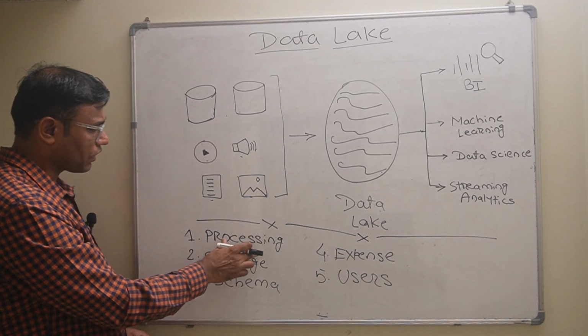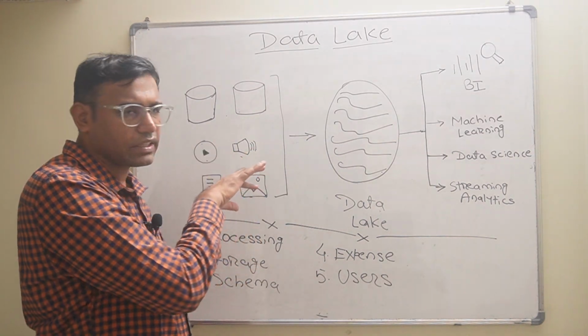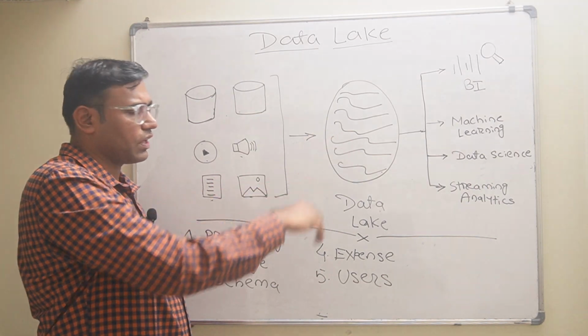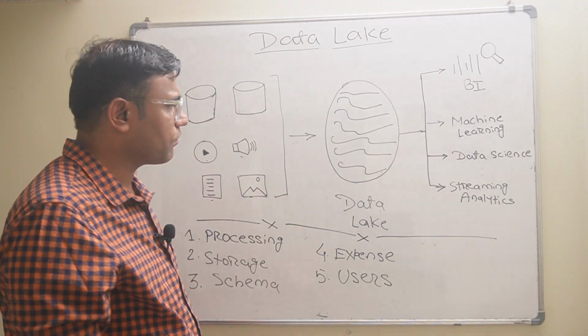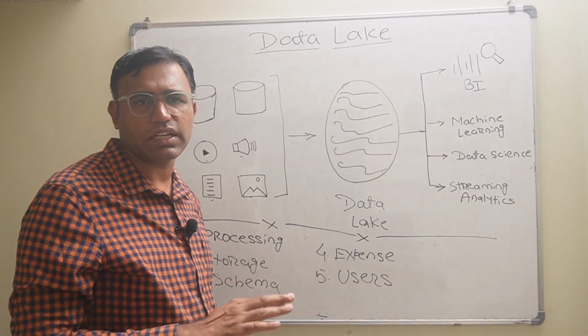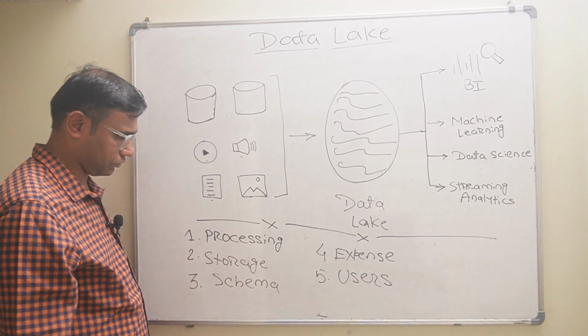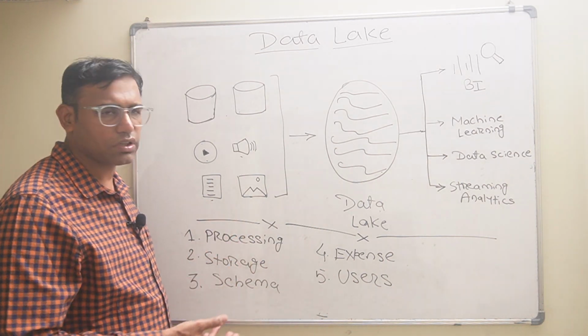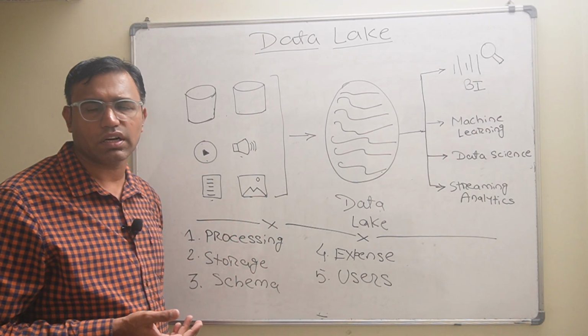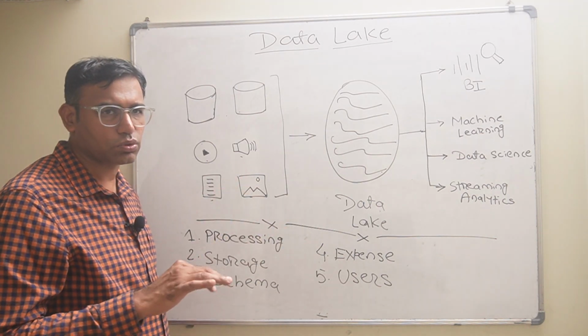So processing. So I told you in data lake the data is extracted and then it is stored and then schema is decided. But in data warehouse the exactly opposite happens. The schema is decided first and then the data is stored. Then storage. Definitely data lake will require more storage but data warehouse requires less storage.